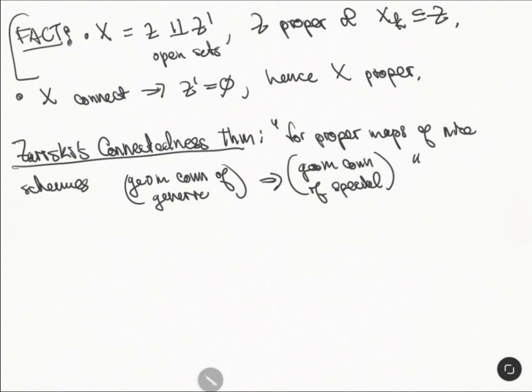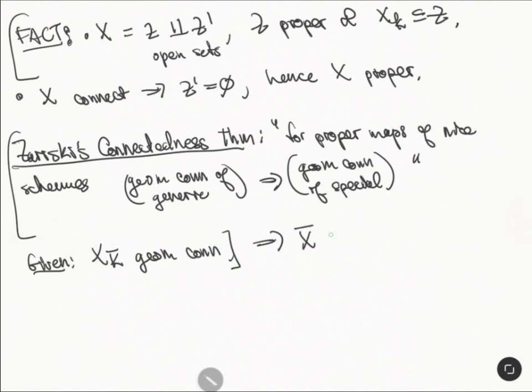We are given that X_K-bar is geometrically connected, and we proved that X was proper. So this implies that the special fiber is geometrically connected.